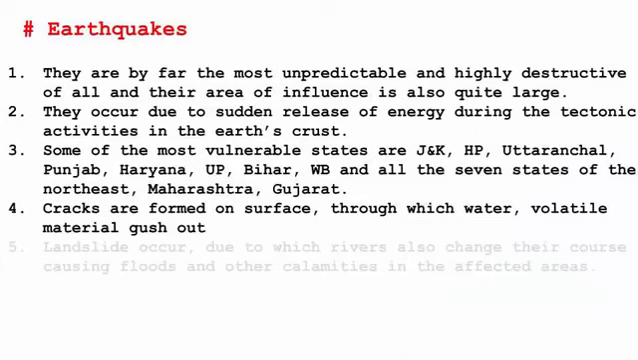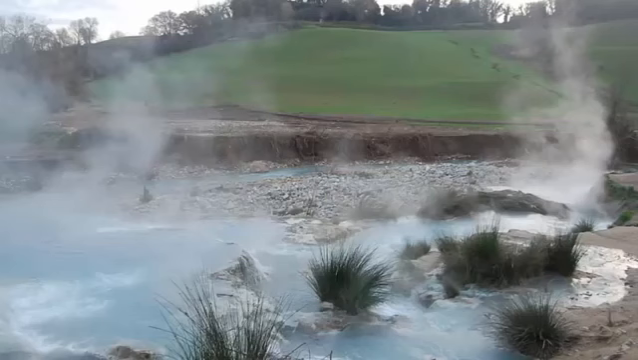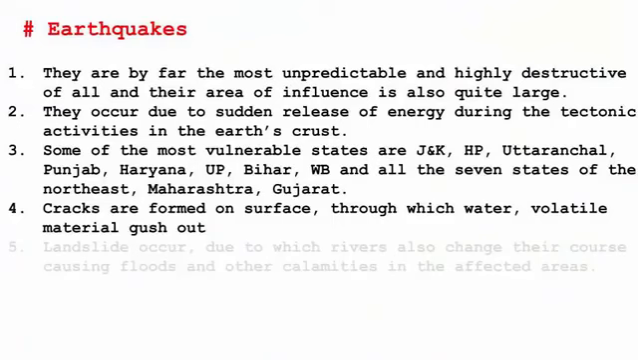Cracks are formed on the surface. It is natural. When there is earthquake, you will see massive cracks. When there is a crack, massive water or volatile material will gush out. There are places through which molten lava or hot spring, that is boiling water, comes out. Huge quantity of steam comes out from the surface.